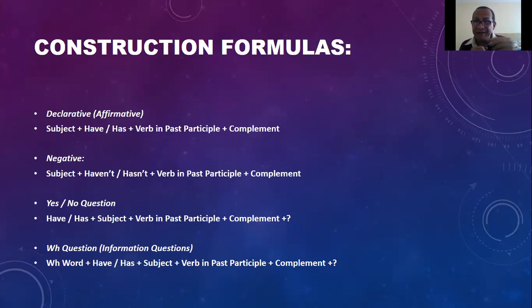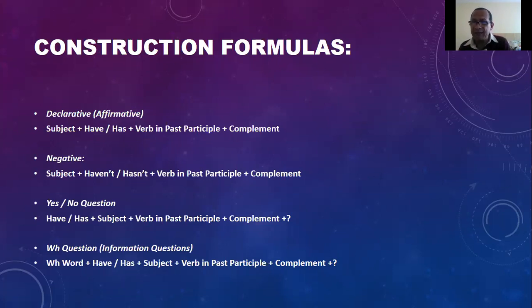The auxiliary in this tense could be have, could be has, okay? Because they can construct the affirmative, negative, and interrogative forms. And in all cases, if you are using have or has as an auxiliary, the verb has to be in past participle. Okay, you have to be aware of this.